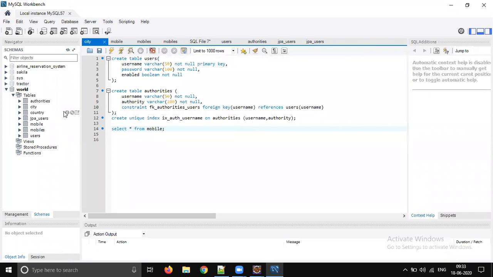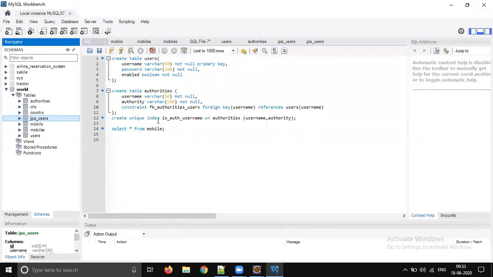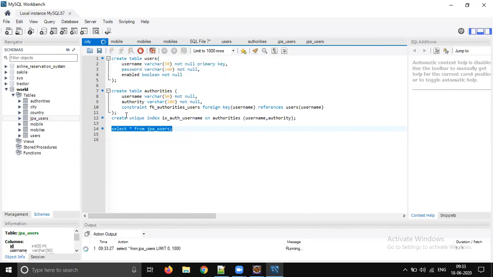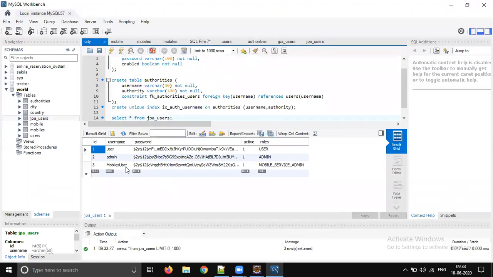So this is the table which we are using to store the information, right? JPA underscore users. Let's see what are all the users that exist on that. Okay, mobile user. Mobile user, not sure. I think password also mobile user, I believe. So the role is mobile service, right?